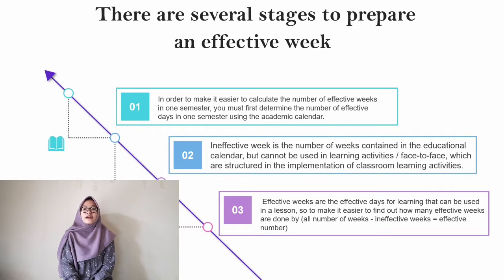Second, a non-effective week is the number of weeks contained in the education calendar but cannot be used in learning activities or face-to-face, which are structured in implementing classroom learning activities. The last, effective weeks are the effective days for learning that can be used in lessons. So, to make it easier to find out how many effective weeks, it is done by subtracting the non-effective weeks from the total number of weeks.